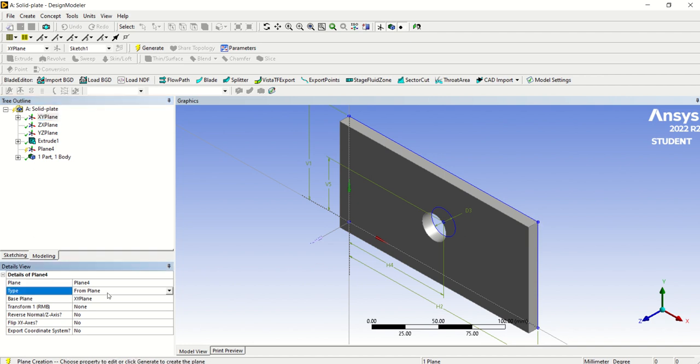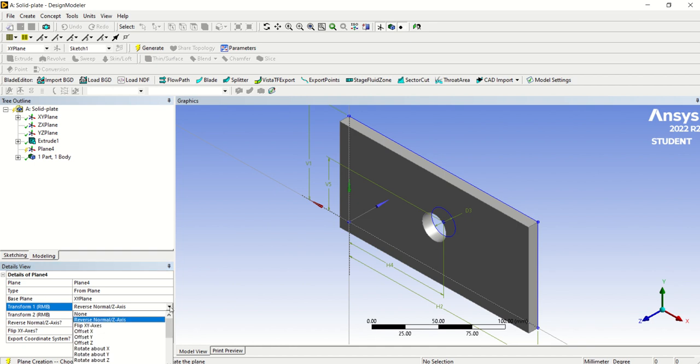Type: from the plane. This is the plane, the XY plane. Right, so offset, reverse.